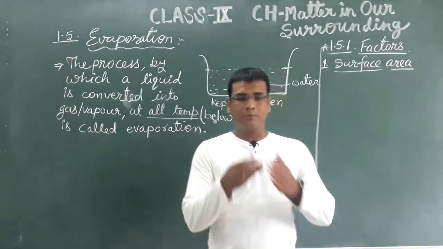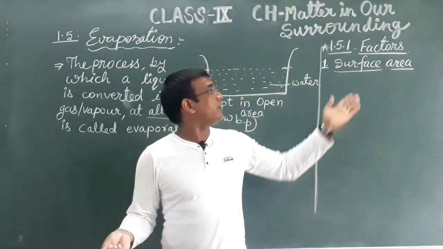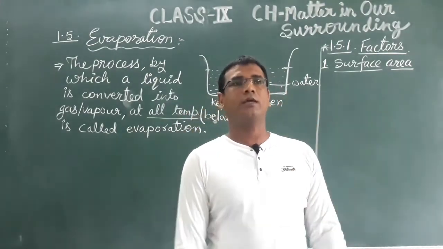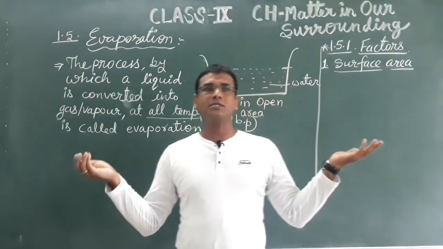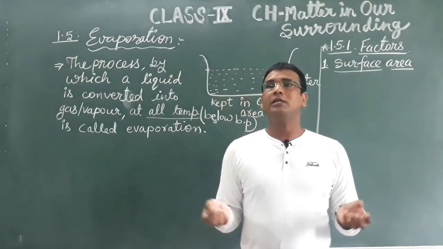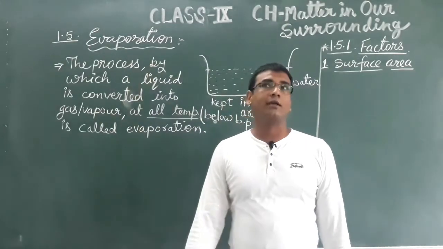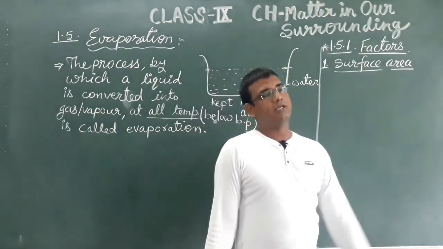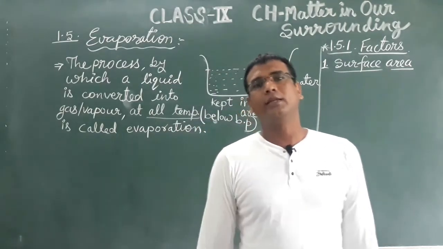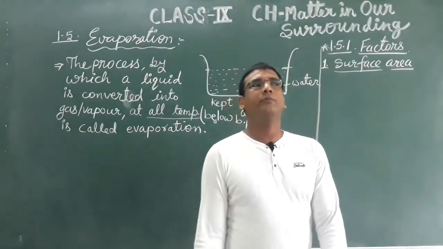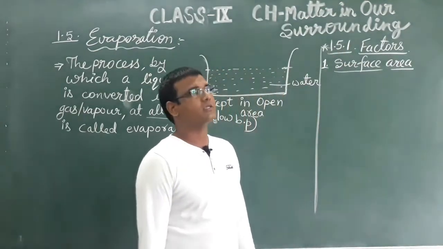Because by spreading you are increasing the surface area of that cloth. If more area is open to atmosphere, then the process of evaporation takes place faster. So if you increase the surface area, the evaporation will take place faster.